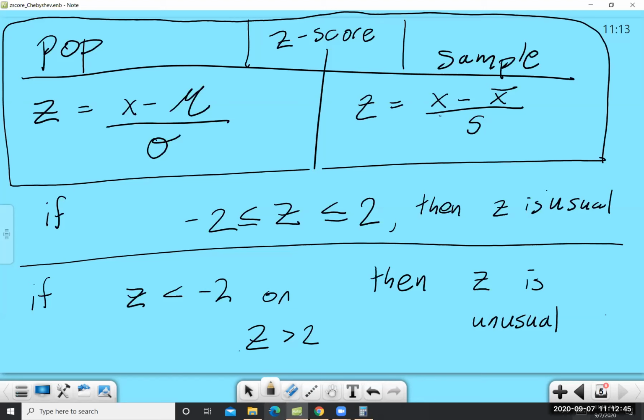So anything falling in that central 95% is considered usual. Anything falling outside of it would be considered unusual, in that it's either unusually small, unusually less than the mean, or unusually large, unusually greater than the mean.